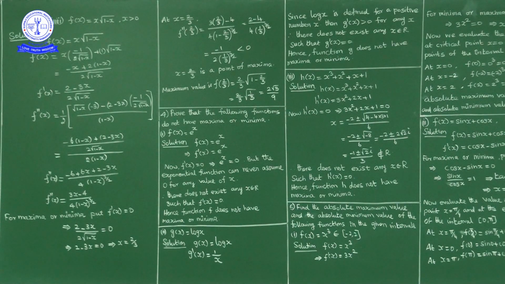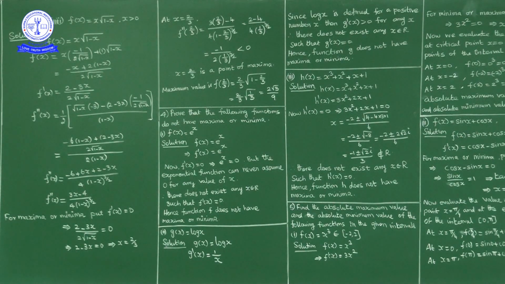www.kurinjischoolnkl.in. Hello students, we are discussing applications of derivatives, exercise 6.5, concept related to maxima and minima. In question number 3, up to the 7th question we discussed. Here, question number 3, 8th question: f of x equals x into square root of 1 minus x, where x is positive. For this function we have to find local minima and local maxima, if they exist.